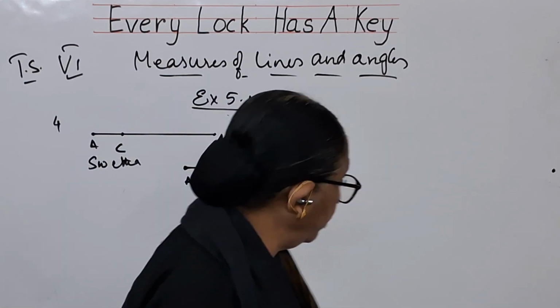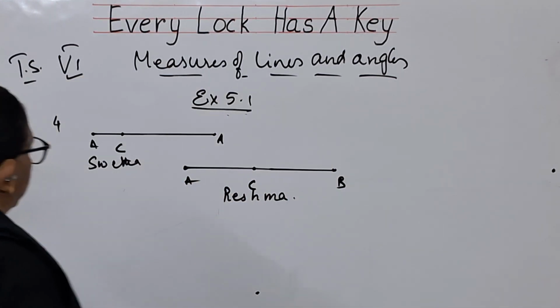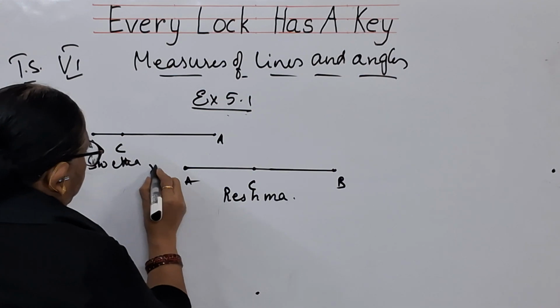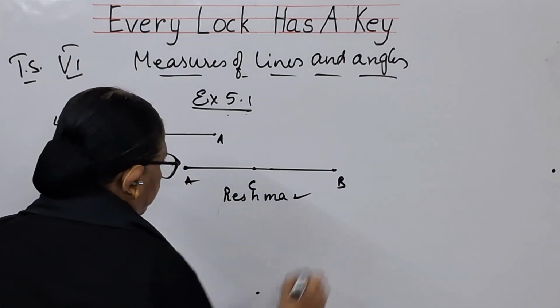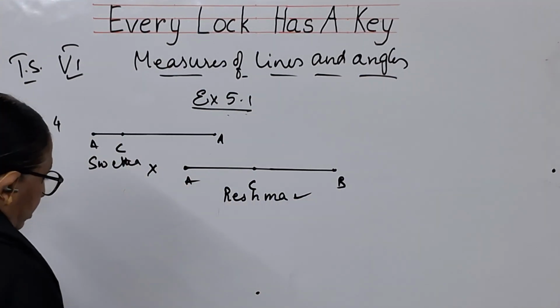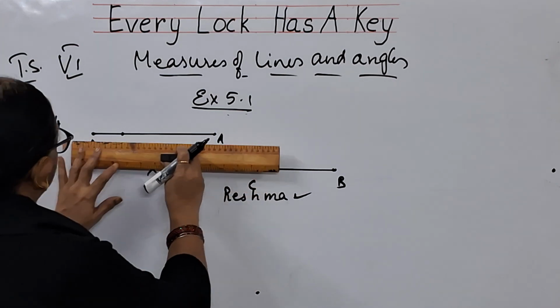Usually, just by looking at it, you can say that Sweta is wrong and Reshma is right. You feel like that. Now, what you have to do, he is asking to measure.